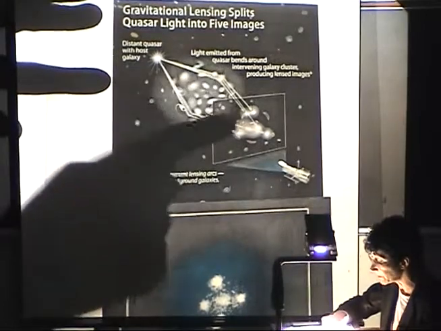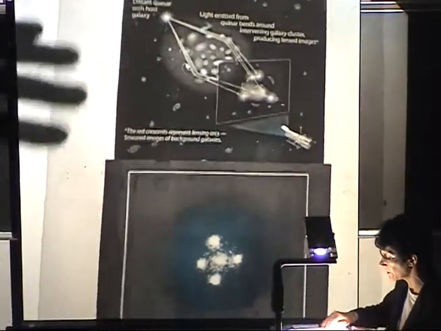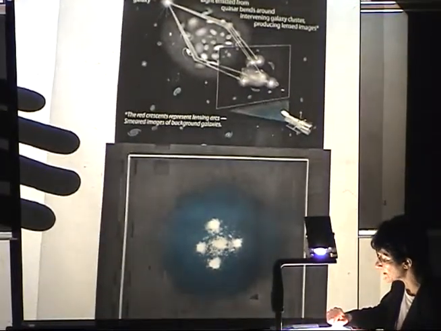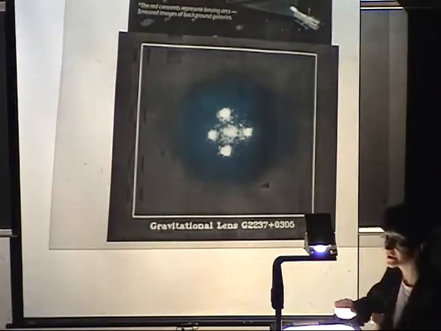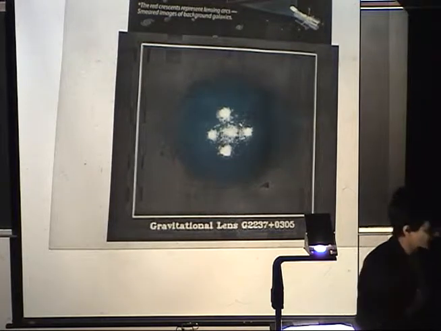And then you see multiple images arriving to us. Here you see multiple images of one particular quasar taken with the Hubble Space Telescope.